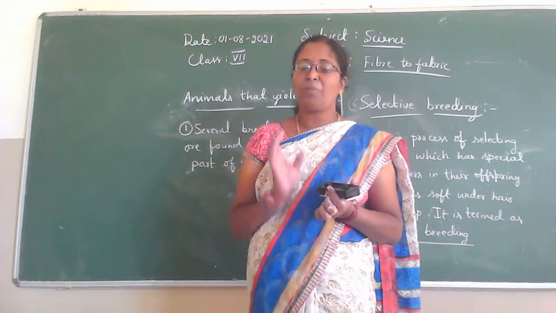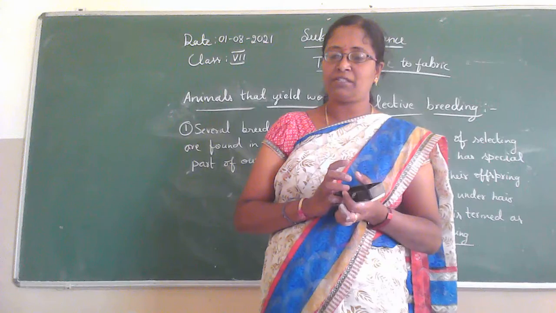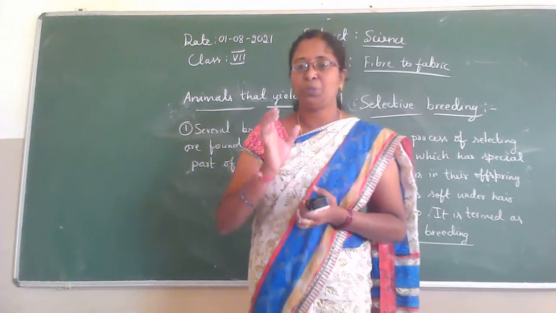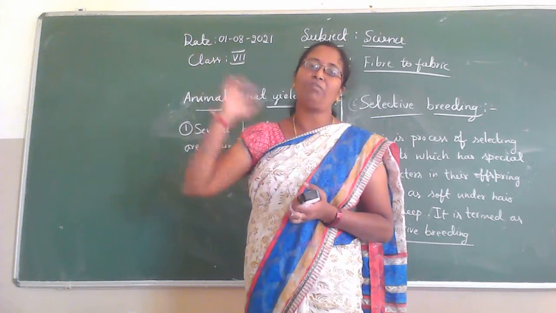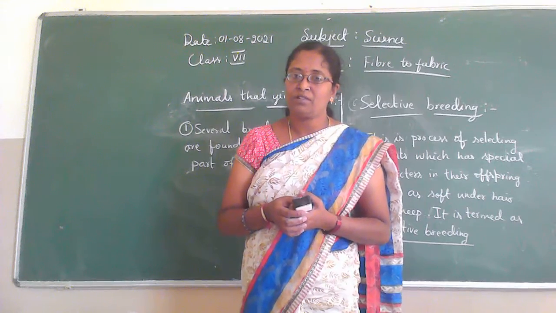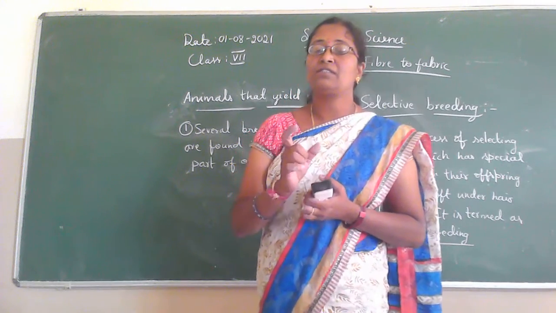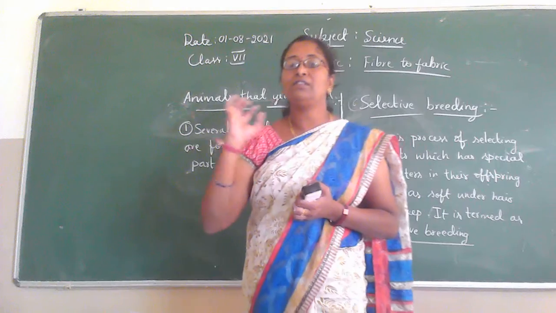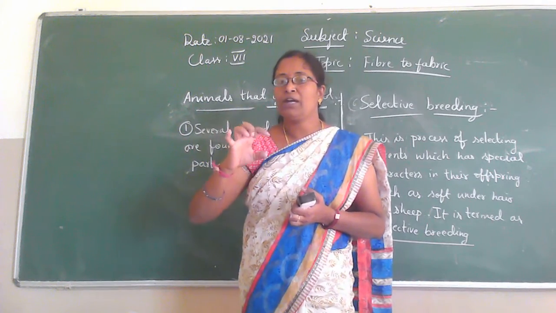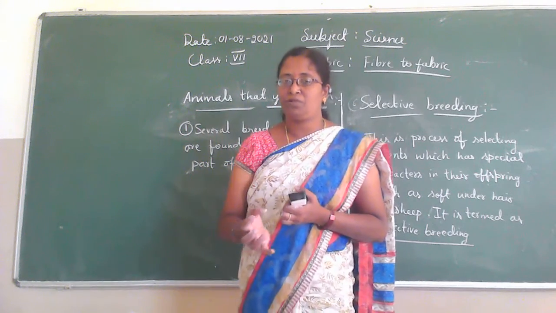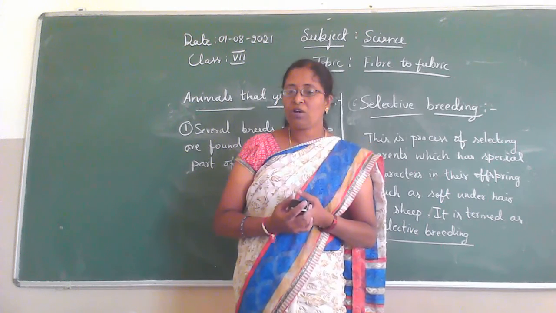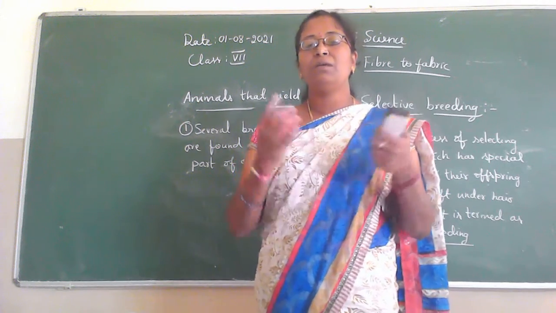Wool commonly available in the market is sheep wool. So we get the wool from the market, isn't it, children? That wool is made from the sheep.